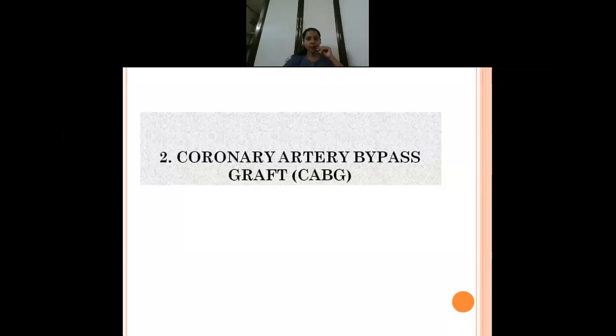Okay. And you should always know that before doing this open heart surgery or CABG surgery, angiogram will be done. Only when 2 or more coronary arteries are blocked, in that case only they will go for this CABG surgery. Otherwise, if only one vessel is involved, they may always go for balloon angioplasty. Okay.